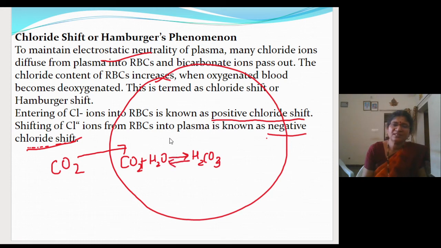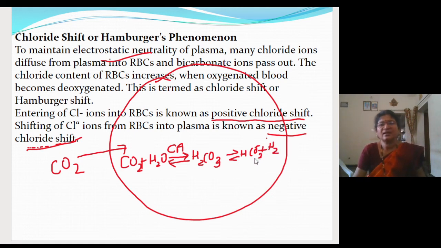This reaction is catalyzed by carbonic anhydrase, and this one will get broken down into bicarbonate ions and hydrogen. So these bicarbonate ions will come out of the RBC because the RBC membrane is permeable to the negatively charged ion.